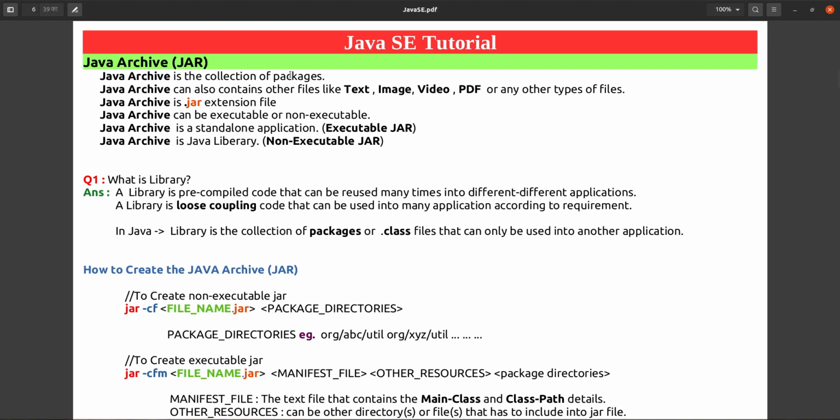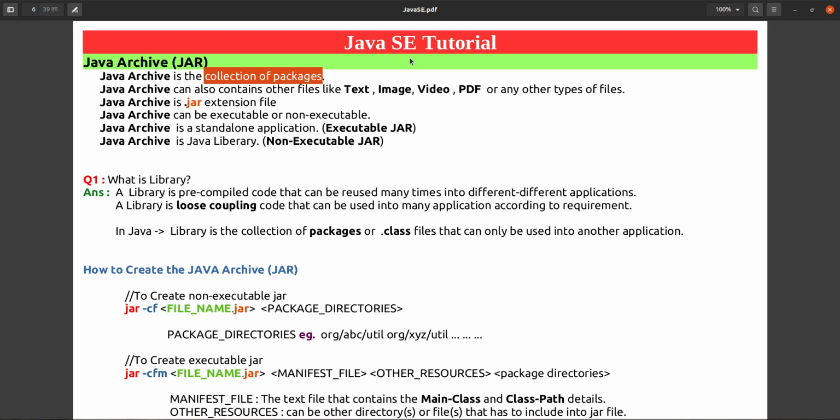If we define Java archives, then we can say that Java archive is a collection of packages. In the previous video we have already seen what is packages. A package is nothing but a collection of .class files that has some specific use and is categorized according to their functionality. So all these topics we learnt in the previous video.